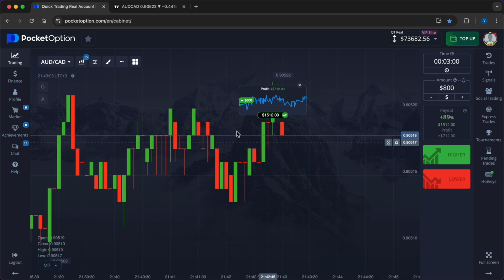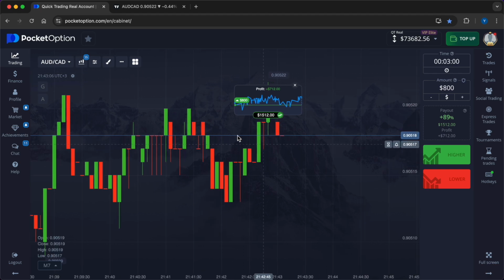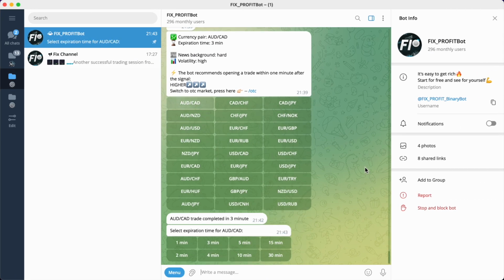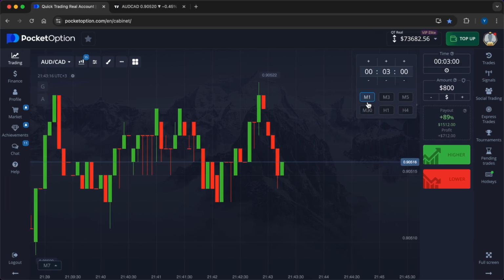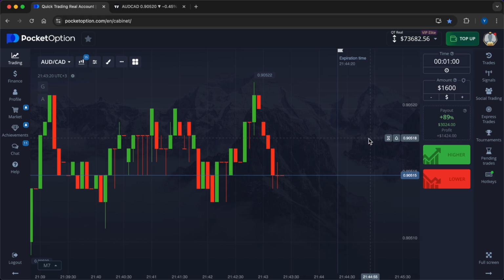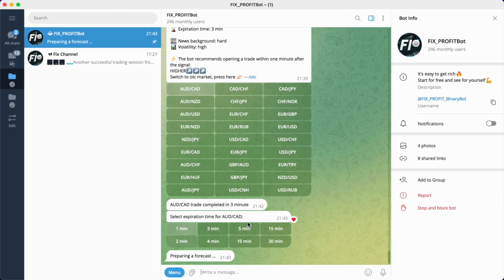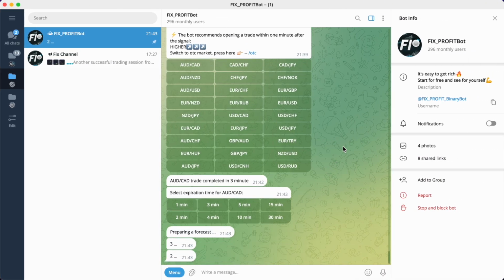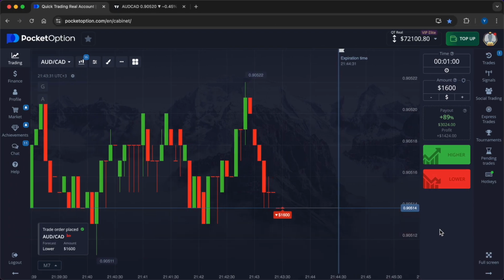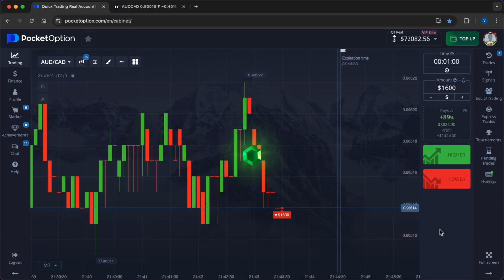And now I will conduct the final operation. It's time to consolidate the positive result and get even more profit. I can afford it. And you can do it with me too. Work will continue on this currency pair, but I will reduce the expiry time to 1 minute. The market entry amount will be doubled again. Now it is $1,600. To get my forecast, you just need to click on 2 buttons. My recommendation in this case is lower. The news background is soft now.